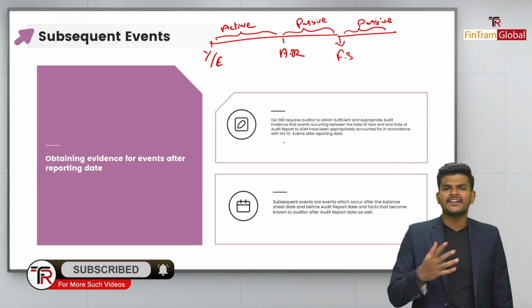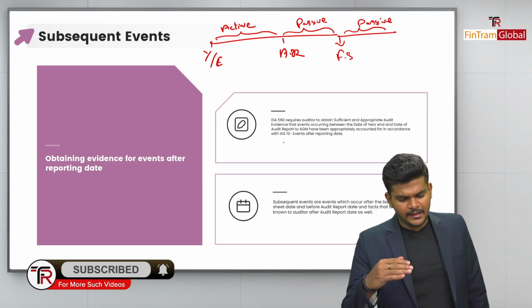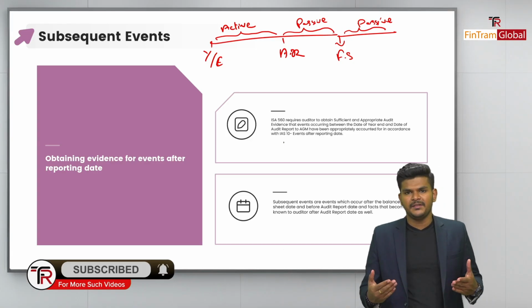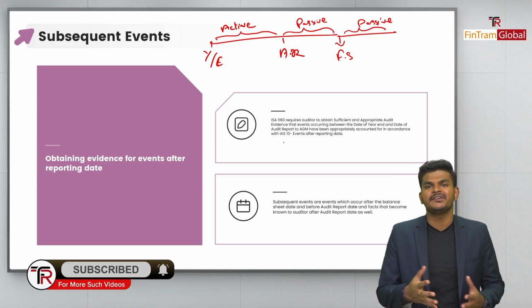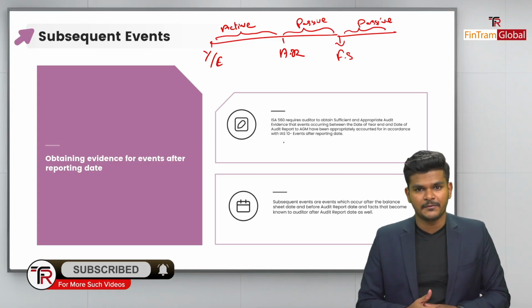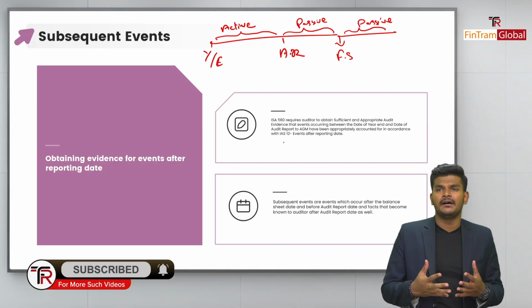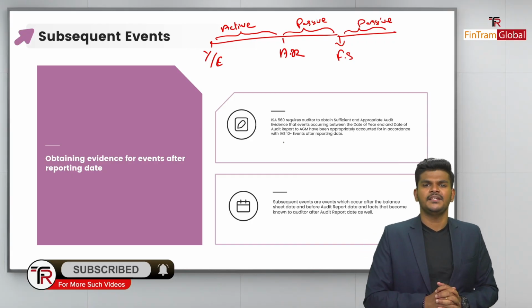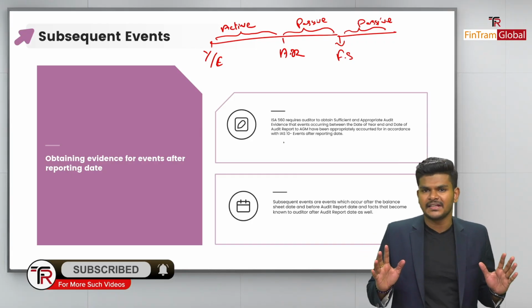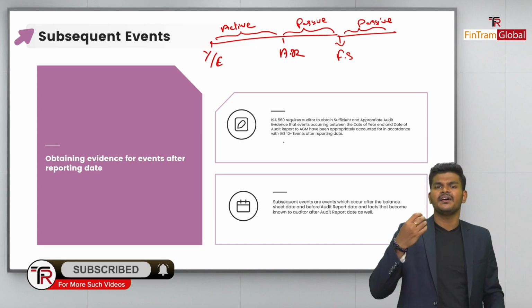Now, what is this active duty and passive duty all about? For active duty, whenever there is a subsequent event happening, especially an adjusting event, we recommend that the management make this particular adjustment, else we won't sign the auditor's report, or we will provide a modified opinion.